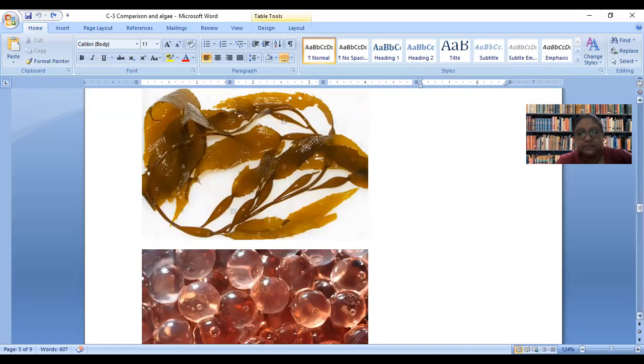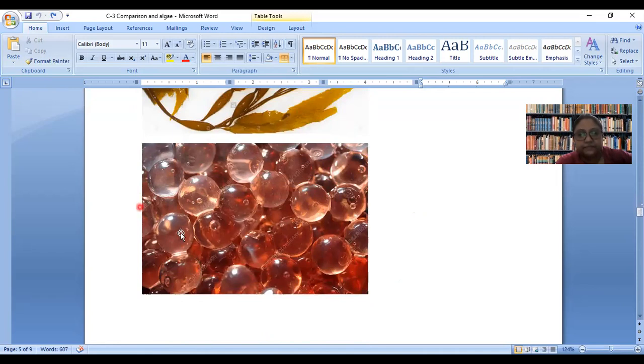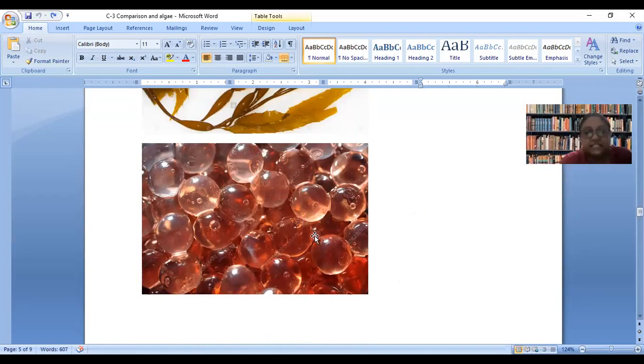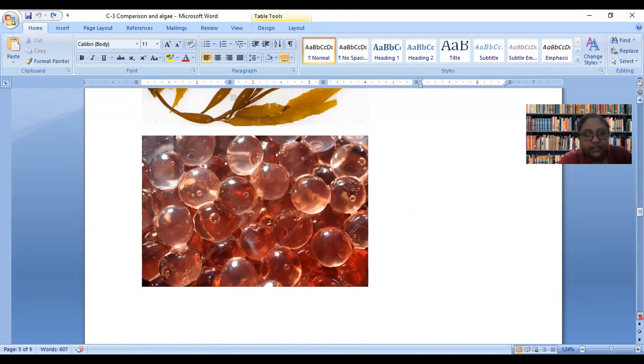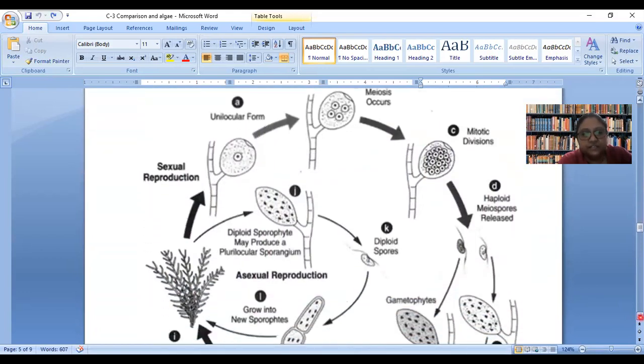You can see these pink colored beads. These beads are made up of sodium alginate, so they can be used as a gelling agent. They are used a lot for creation of artificial seed.